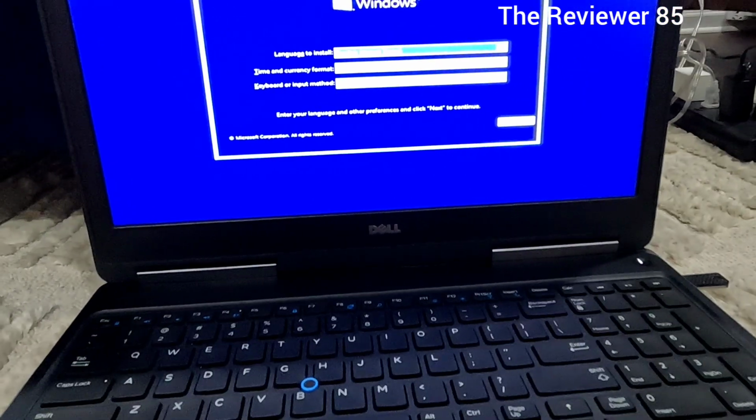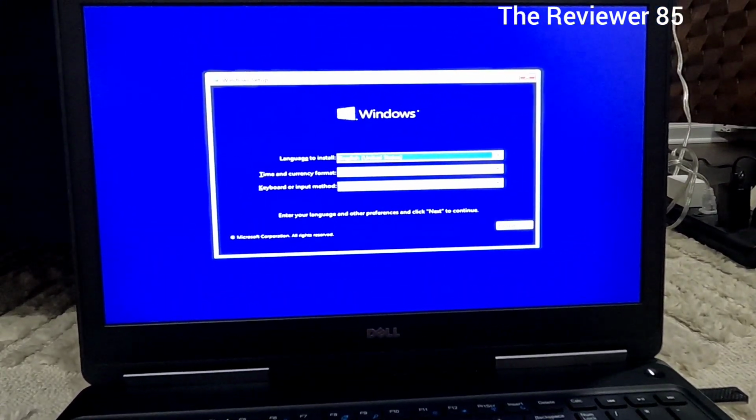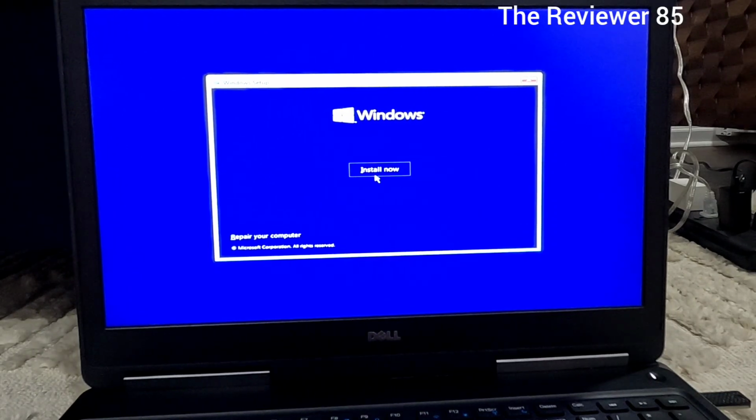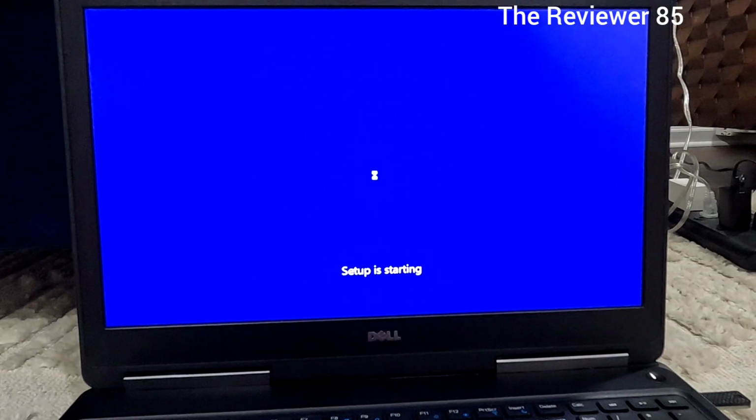So if you're installing the new Windows, you've got to do a few steps before you get there. I'm going to show you the steps that I took. I got an error, so I had to fix that problem. Once it starts up, it's running the flash drive. Now, computers don't have a CD-ROM.